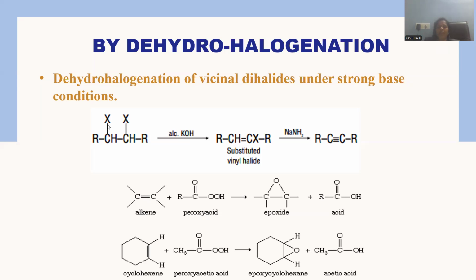So this is the way vicinal dihalides, by dehydrohalogenation, give rise to alkyne as the expected product. But from this olefinic double bond, it is possible to go for the peroxide addition. Whenever peroxy acid is added, this olefinic double bond will go with the epoxide formation as well. So this is also possible with cyclic compounds, cyclic olefins as well.